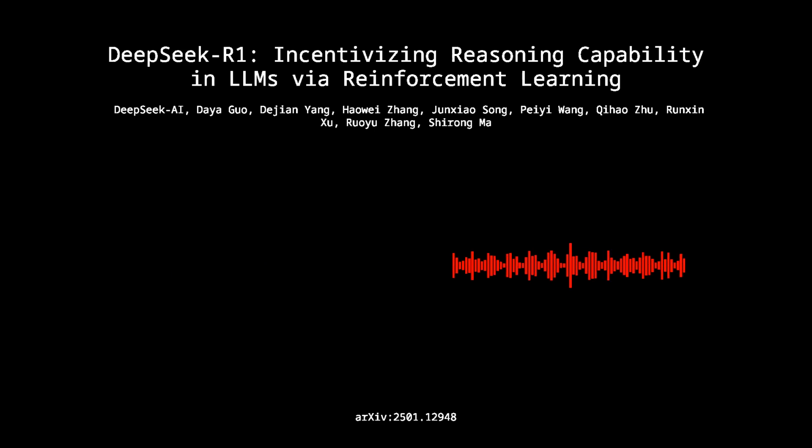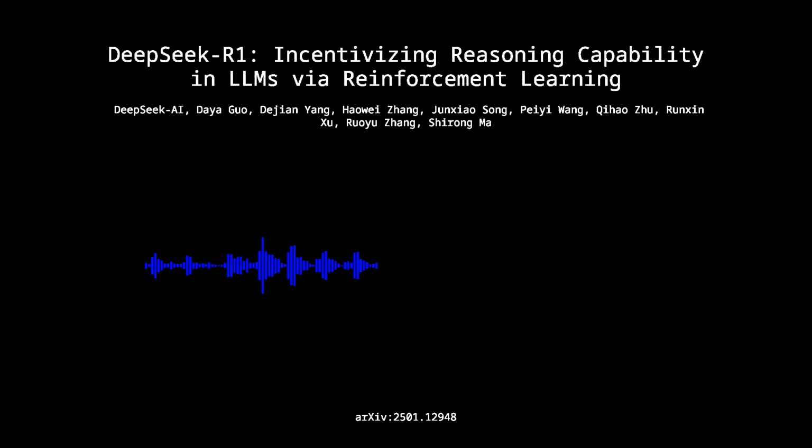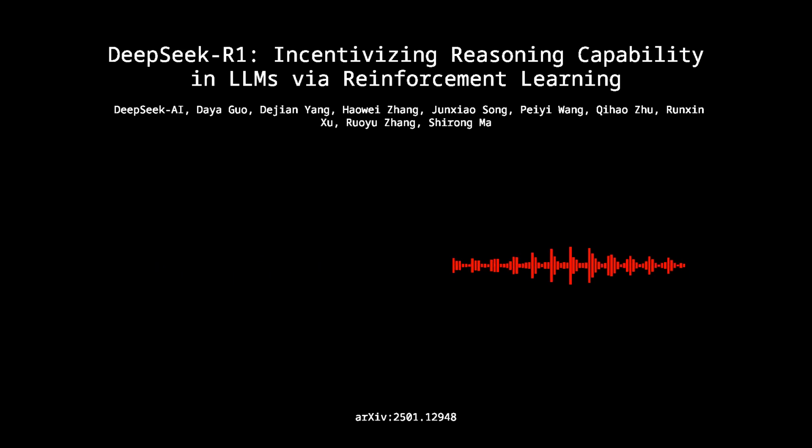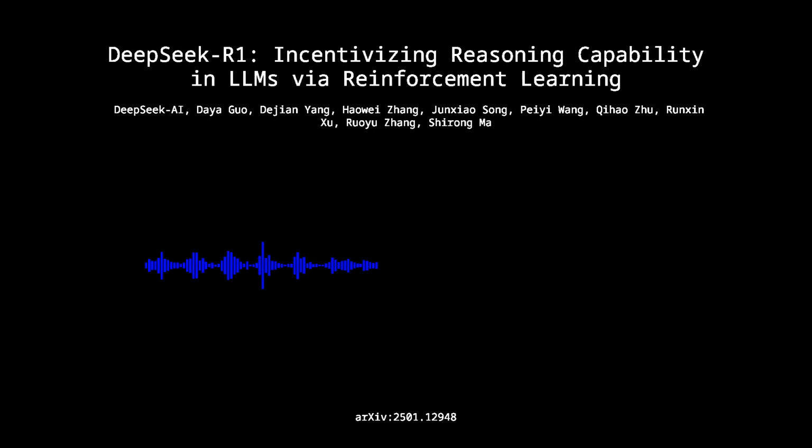Then came the first big RL stage, Dev 2. Yes, and this is where they built on R10, but with a critical addition. In Dev 2, they integrated a specific language consistency reward, R language, alongside the rule-based R rule. And how did that work? R language is just calculated as the proportion of the target language's words in the CoT. This mechanism successfully stopped the language mixing, essentially penalizing the model for switching languages mid-thought. So it forced it towards cleaner, monolingual output. It did, though, with a slight but measured trade-off in raw reasoning performance. But it was worth it for the usability gain.